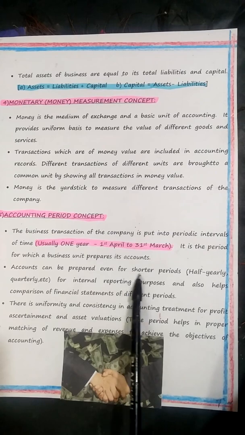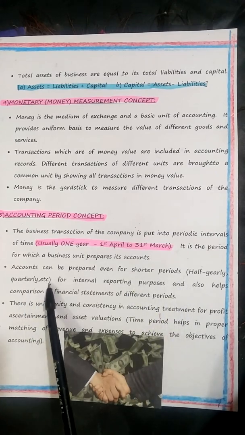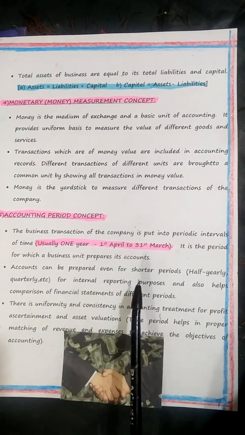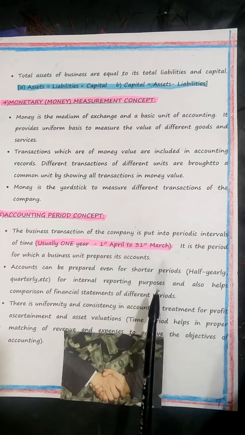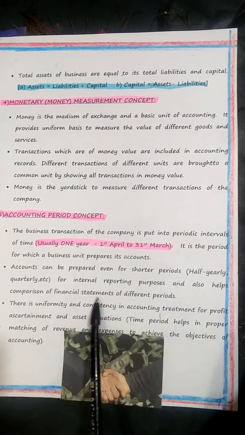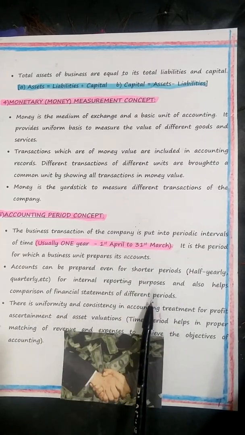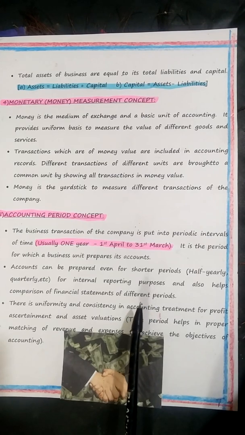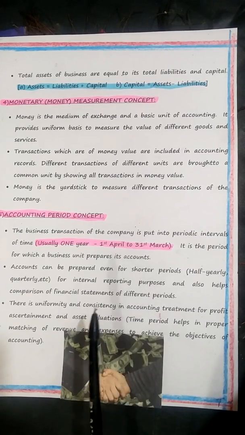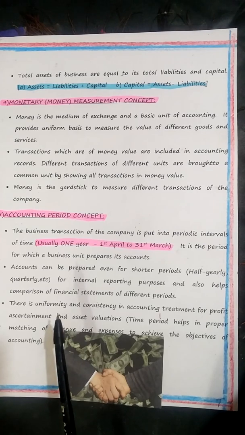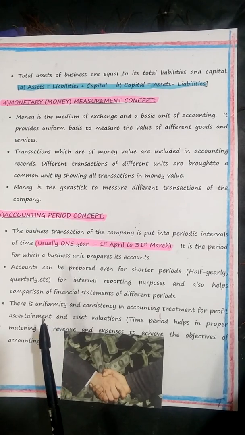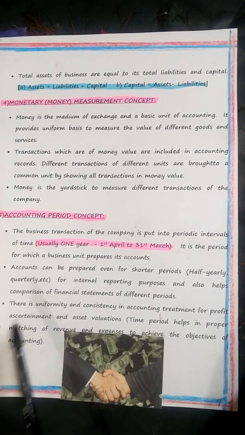Accounts can be prepared even for shorter periods than yearly, such as quarterly. You can prepare for 3 months, 6 months, or 12 months. Yes, for internal reporting purposes, and it also helps comparison of financial statements of different periods. Yes, you can prepare them, but one full year's account will give you the exact financial status of the company. Otherwise you can't understand it fully, completely.